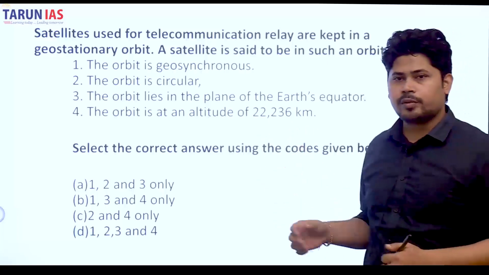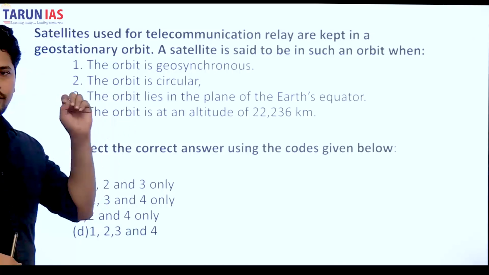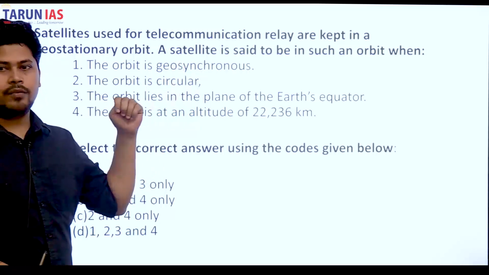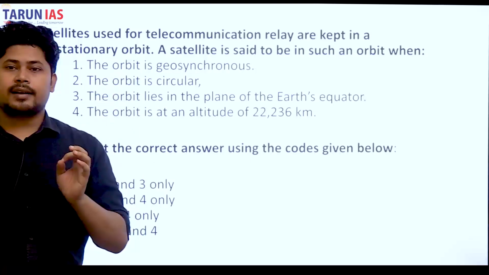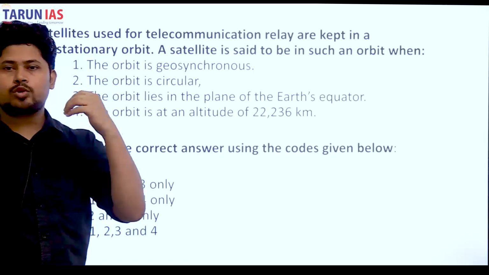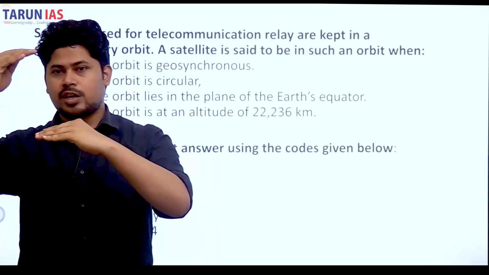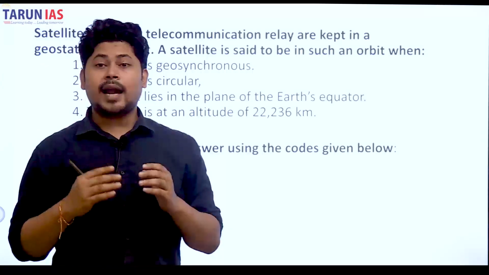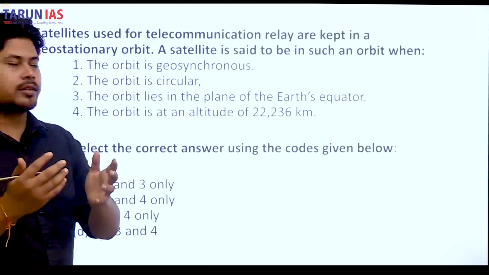Okay, now this is a question from UPSC. Satellites used for communication relay are kept in geostationary orbit. The very first thing that we discussed, in the very starting I said that telecommunication satellites are placed in the geosynchronous, geostationary orbits. Geostationary orbits are those orbits where if a body is placed, it will remain stationary with respect to the earth. It will move with the earth at the same speed. That makes it geostationary, stationary with respect to the geo or earth.